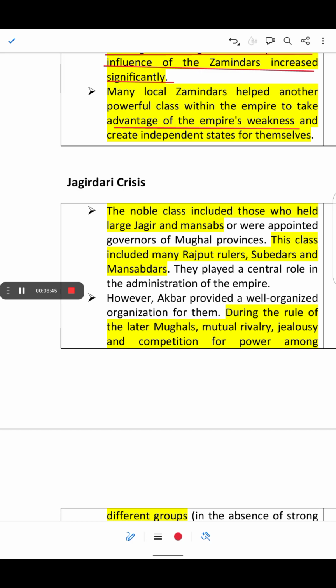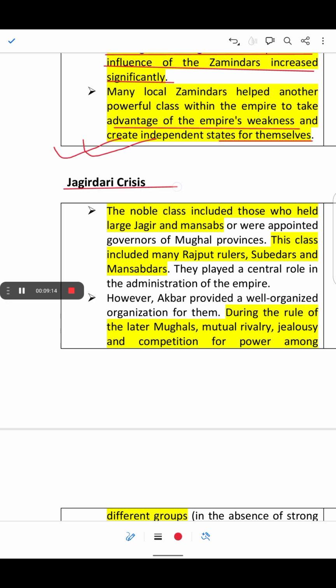Sometimes the local Zamindars also used to fight among themselves, and they would capture a state and declare it an independent state, independent from Mughal intervention. So they would stop paying tribute to the Mughals. Okay. So this was the thing.